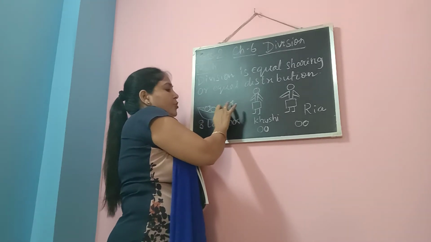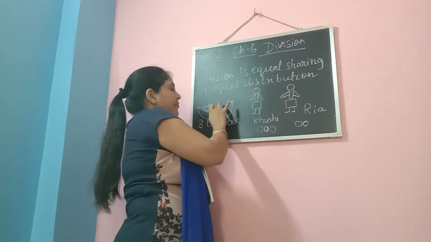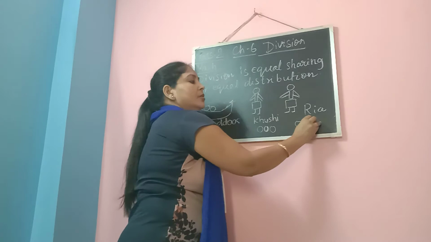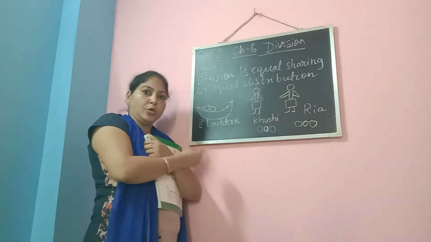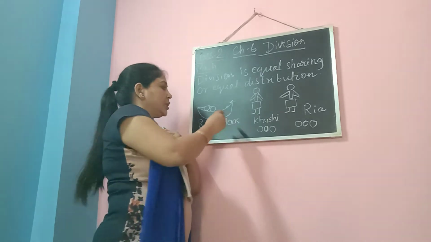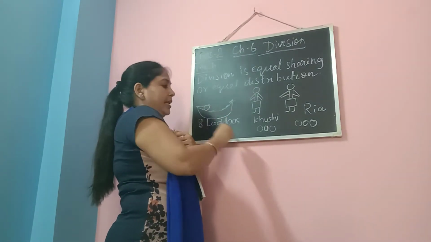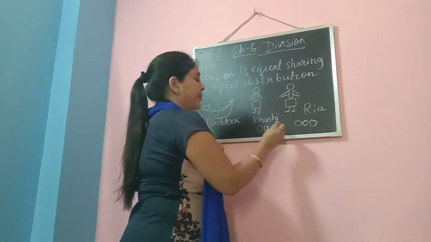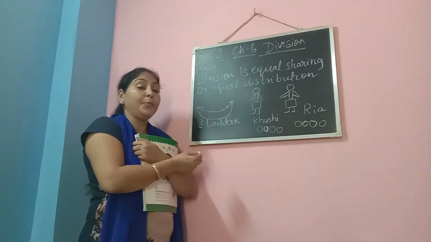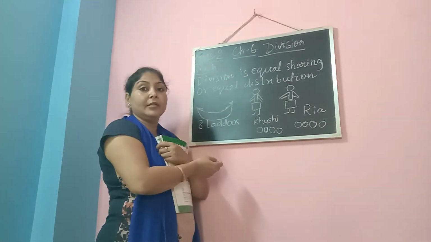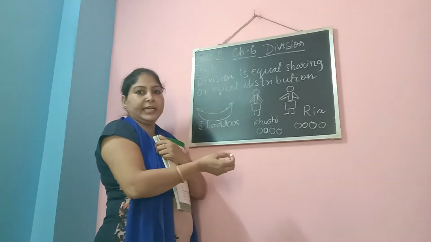1 I have given to Khushi and 1 I have given to Riya. Still I have 2 laddus. This also has to be divided equally. So I am giving 1 laddu to Khushi and another one to Riya. Now how many laddus are left in the basket? 0. Nothing is there.